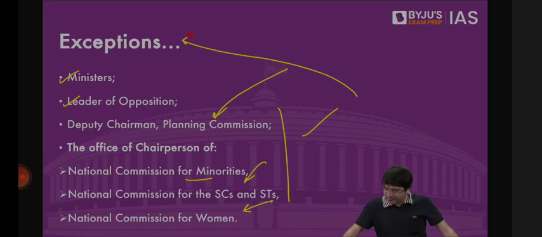Isn't Planning Commission called Niti Aayog now? There is no Planning Commission now. Planning Commission has been abolished. A new body has been created called Niti Aayog, which we say is the replacement of Planning Commission. But the role of Planning Commission was different as compared to that of the Niti Aayog. But we have to give this example to explain how this exemption list is done.